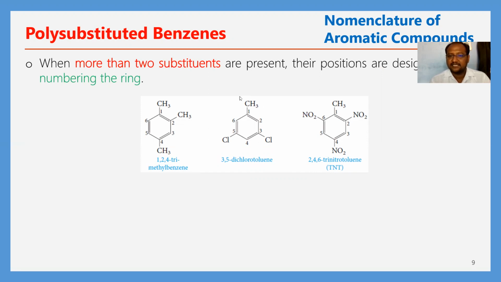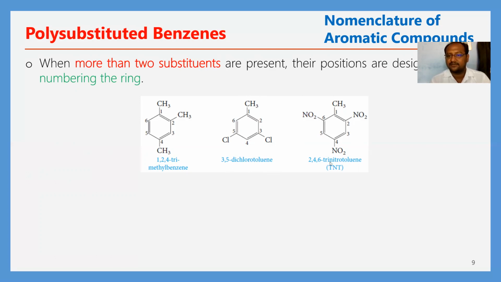Next, here the substituents are present at the 1, 3, 5 positions. The chlorines are treated as secondary substituents, and the main name is methylbenzene, also known as toluene. So the name is 3, 5-dichlorotoluene.